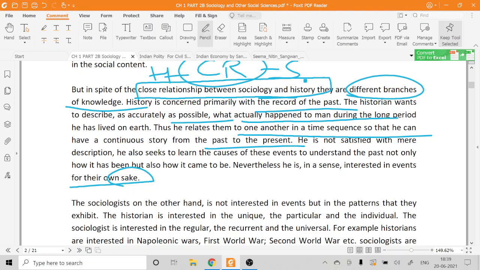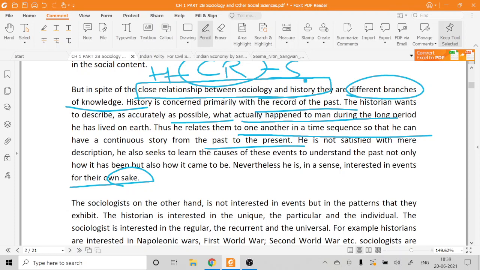so why did that battle happen? Or if we talk about colonialism, the rise of colonialism in India, then they will talk about why or how the Britishers came and why did they come. But why are they interested in knowing the why or how of that particular event? Because they want to study that event only for the sake of that particular event.